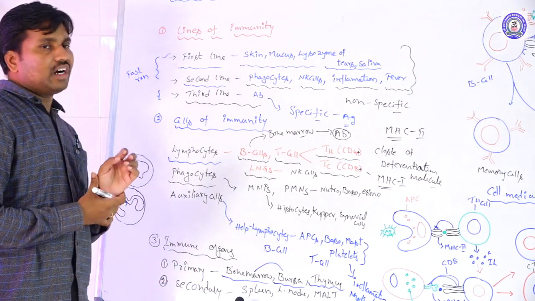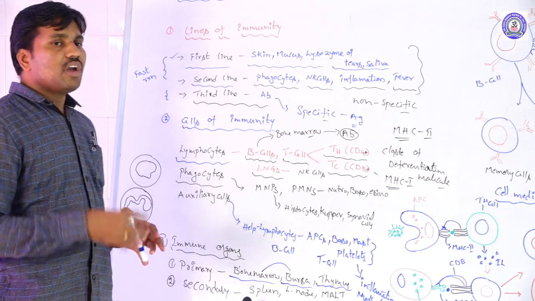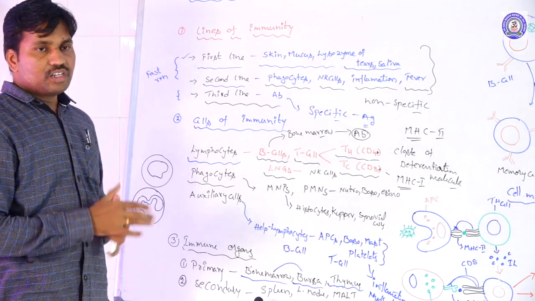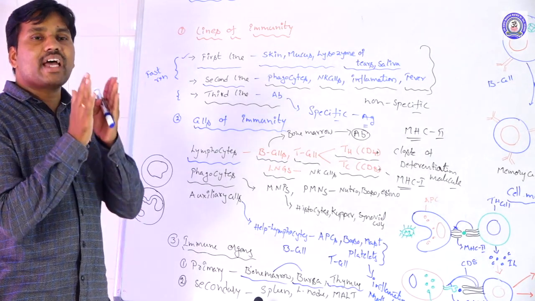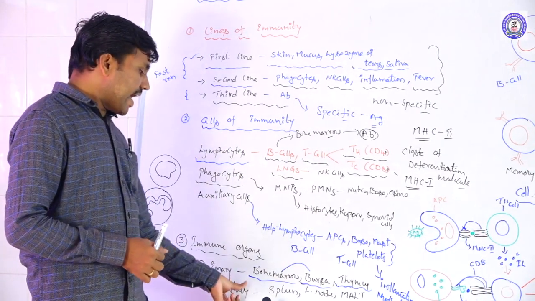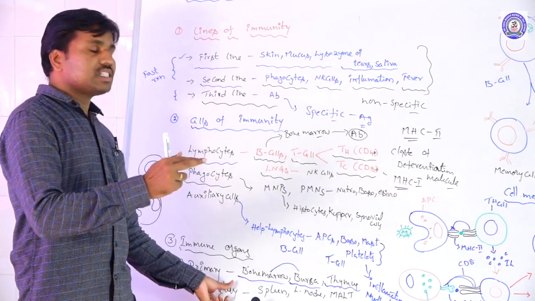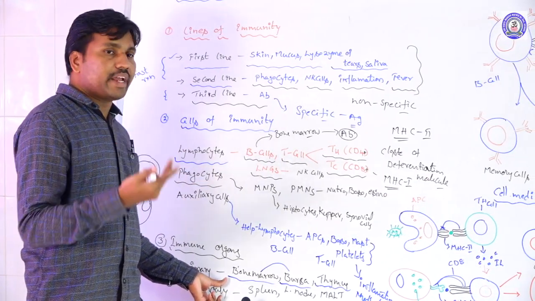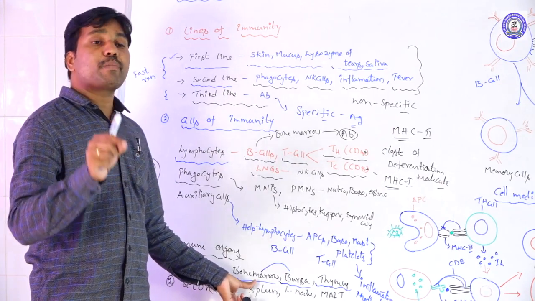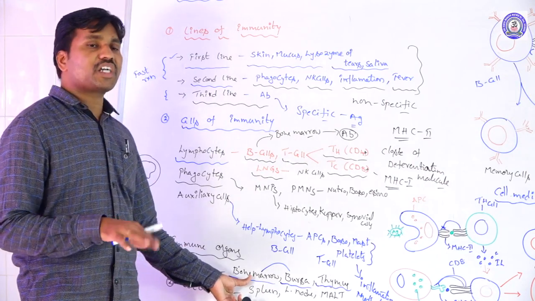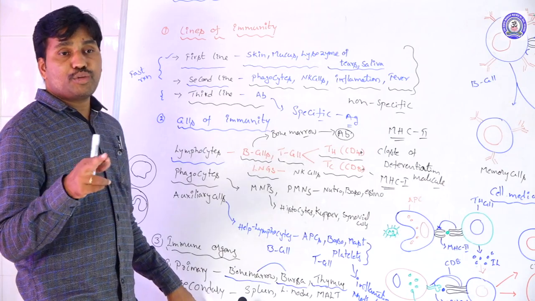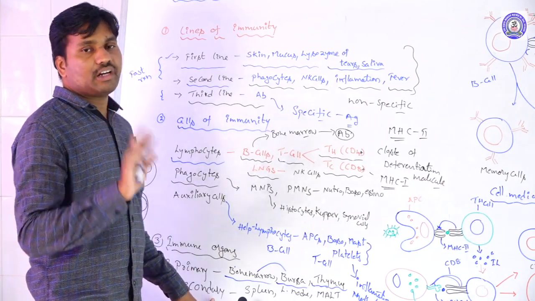The secondary lymphatic organs or secondary immune organs: the lymphatic cells produced from the primary organs are immature and inactive. These immature and inactive cells reach, along with the blood circulation, certain organs, and there they mature and activate, attaining functional activity. So those organs are called secondary immune organs or secondary lymphatic organs.